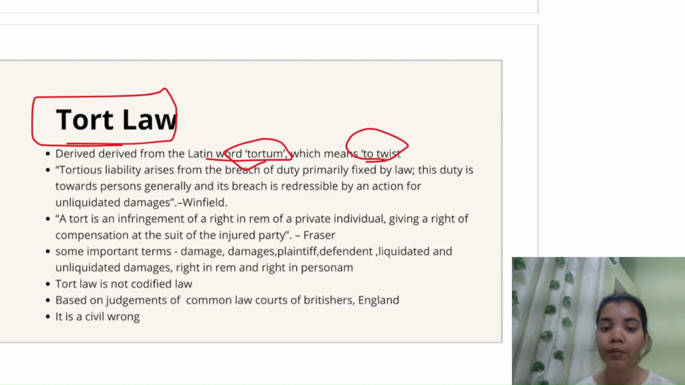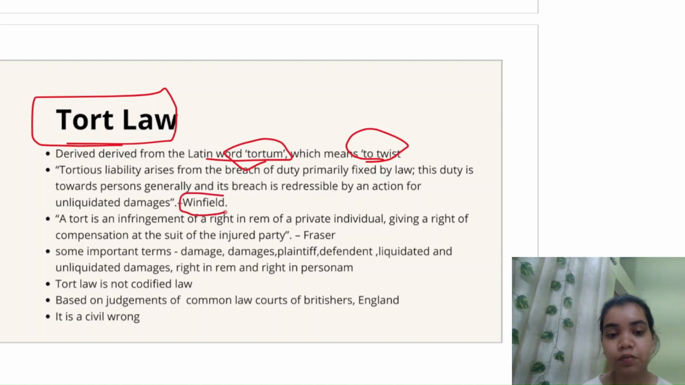Tortum, to twist in this sense, means deviation from the right conduct which it should be in a society. So for example, if you are driving on a road, it's your duty to drive within a permissible speed limit. It's also your duty to take care of the other vehicles, other people moving on the same road. And if you don't do that, if you hurt or injure anyone, then you will be said to have committed a tort, because what was a reasonable conduct, you have not followed it, and that's why you have committed a tort.